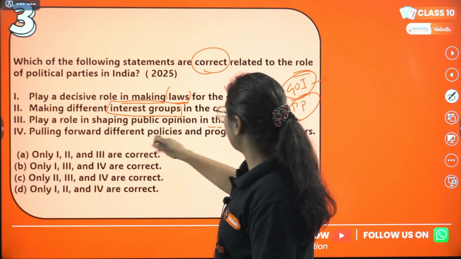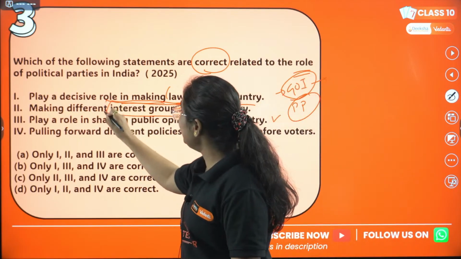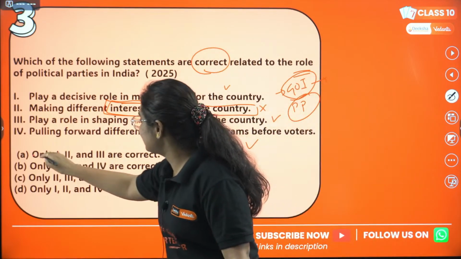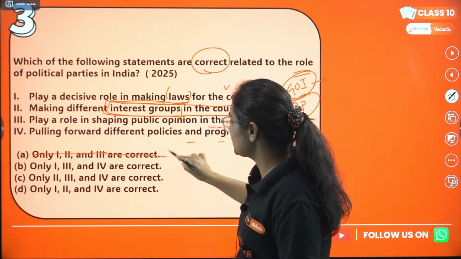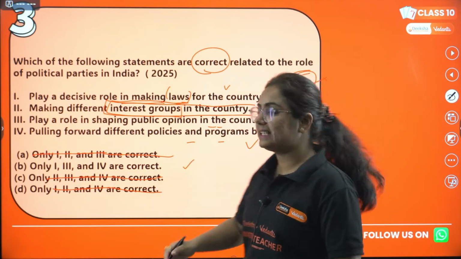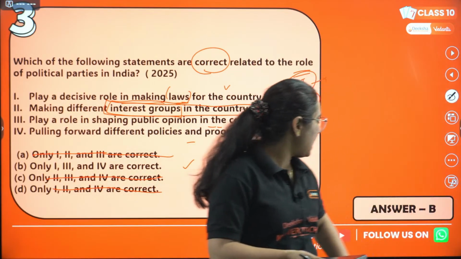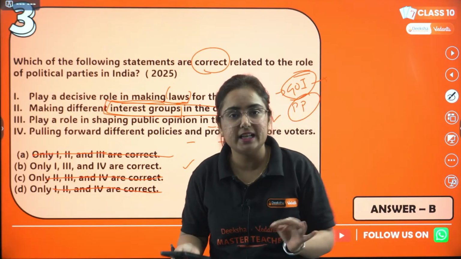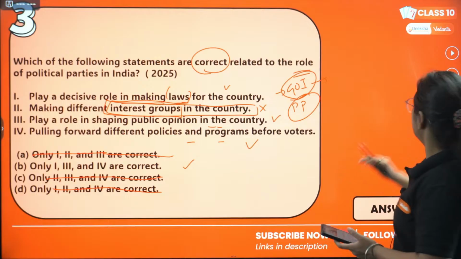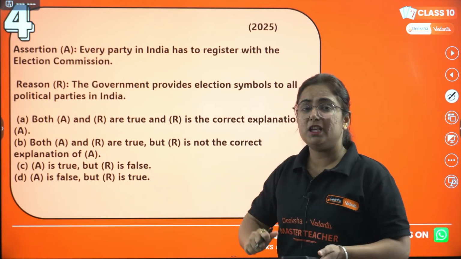Putting forward different policies and programs. This one is also correct. So the point we had doubt on is not correct. Wherever the second is present, that option is not correct. Here also, here also. So you can see the correct answer very easily, that it's B. And Aditya, you were accurately correct. You are great.